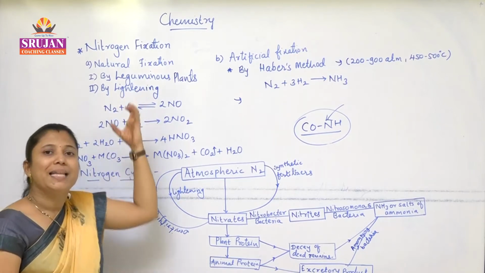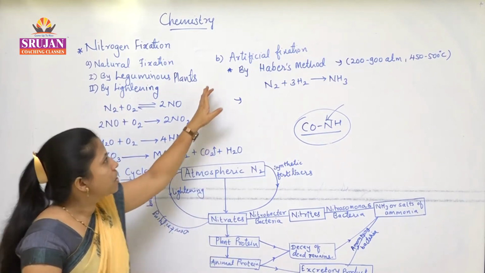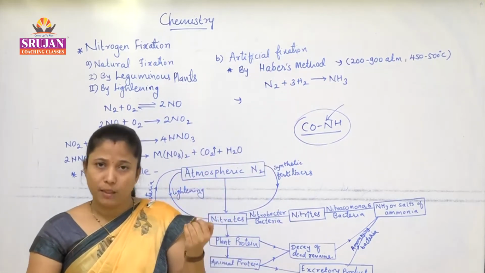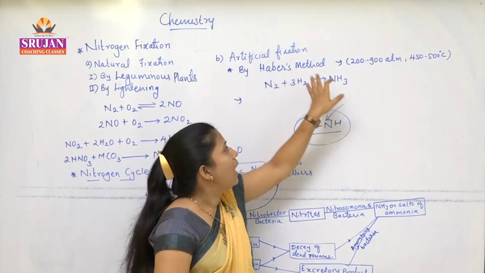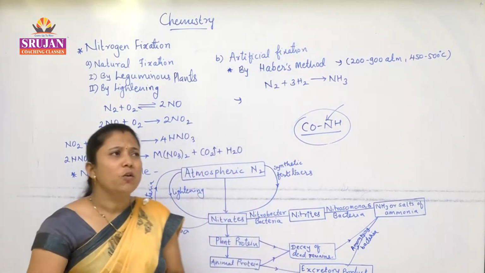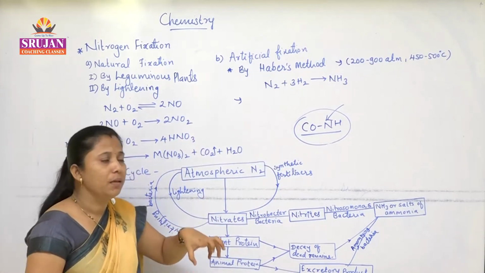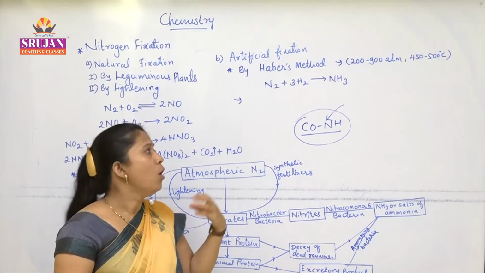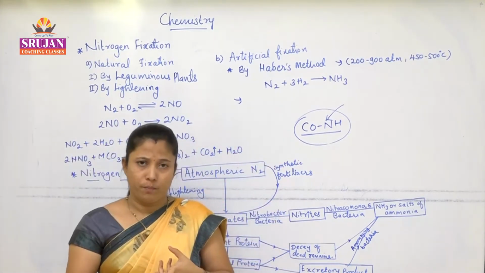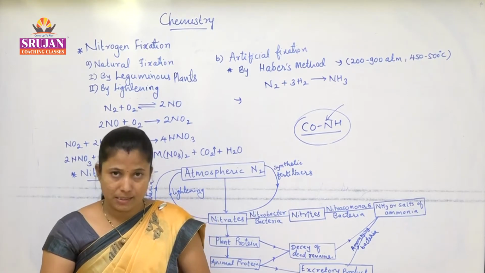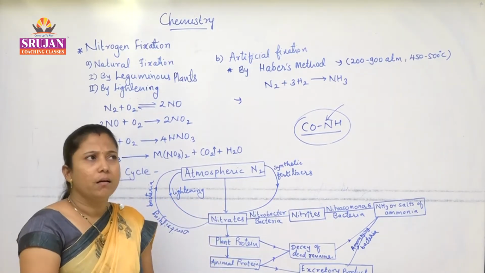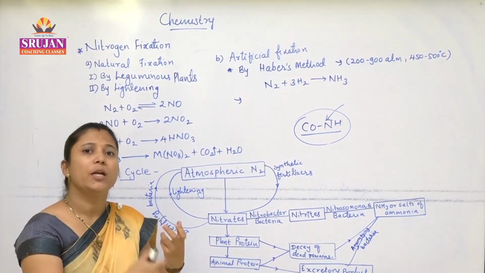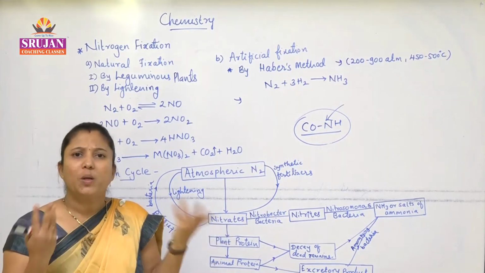That was the natural method. Next is artificial fixation of nitrogen, which was developed by a scientist and is known as Haber's method. In this method, nitrogen is converted into ammonical form, that is, ammonical fertilizers, and we use those fertilizers on the farms. We provide them to the plants for protein synthesis.